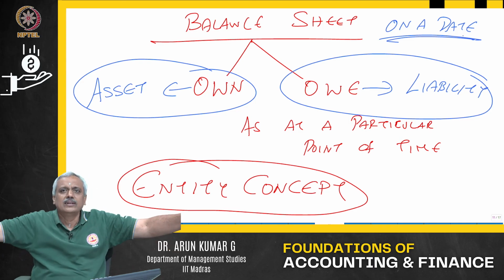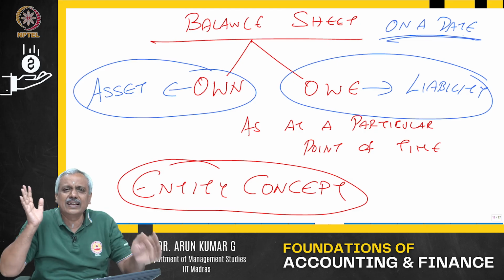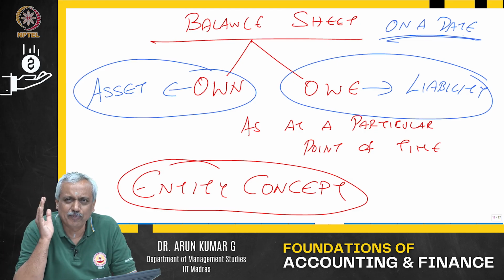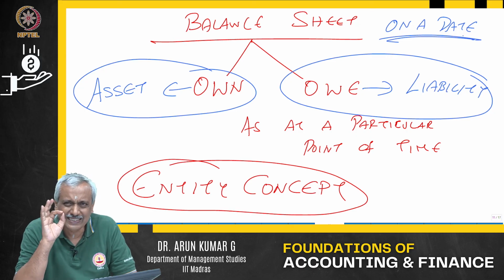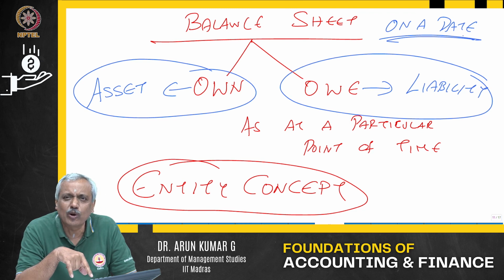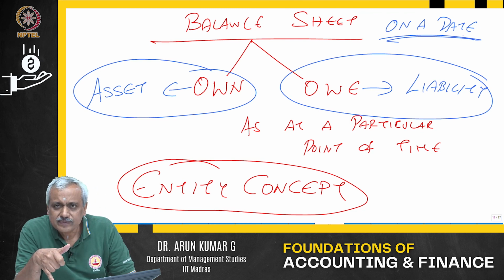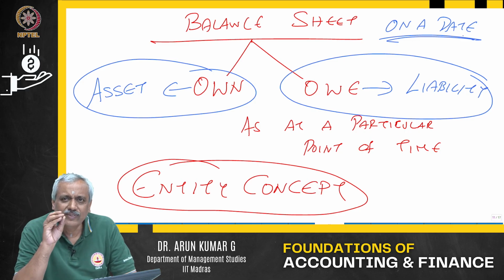That's it. 31st of March 2023 means at the end of the day, at the end of the normal working period, this is what you own and this is what you owe. And that is what it is. So balance sheet is always on a date. Income statement is always for a specified time period. Balance sheet will give you details of what you own and what you owe out there. I hope I am clear with the basic contents of the income statement or profit and loss statement and the balance sheet.